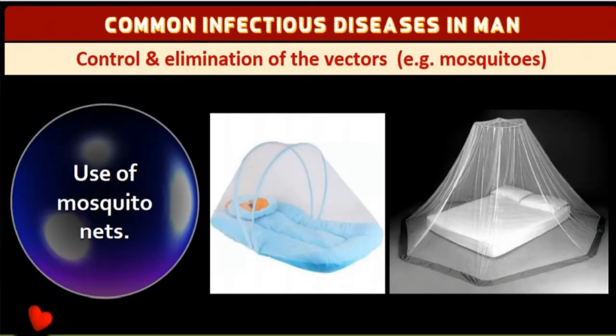Next, control and elimination of vectors. Next comes the use of mosquito nets. Usually, children get very easily affected by airborne diseases or by transmitters such as mosquito. Usually, when the advertisements come, Kala Hit for malaria, and many advertisements come in the media telling how to avoid the mosquito.